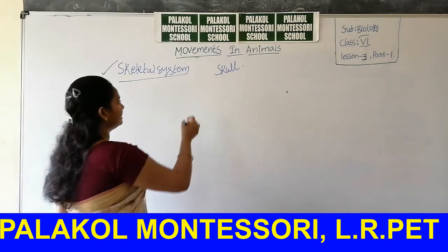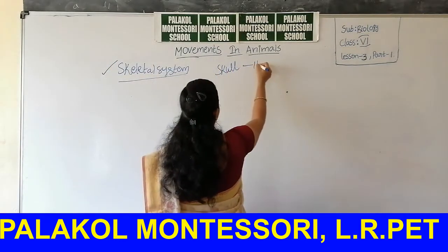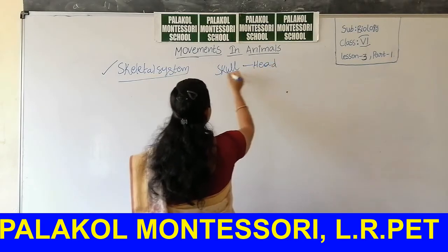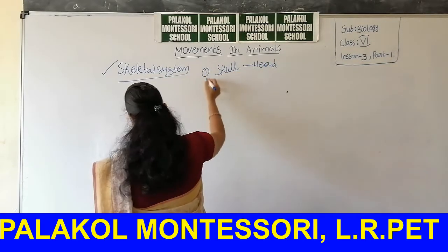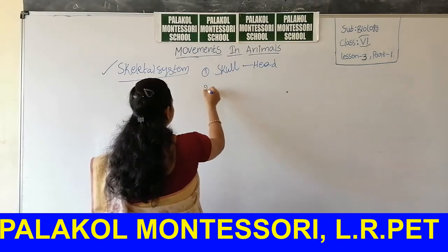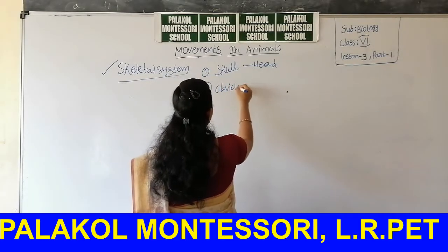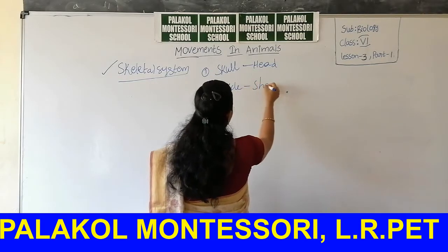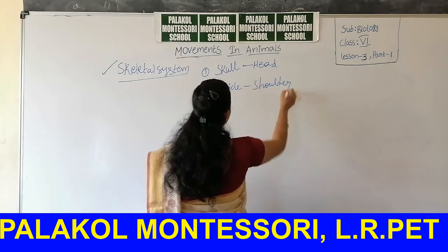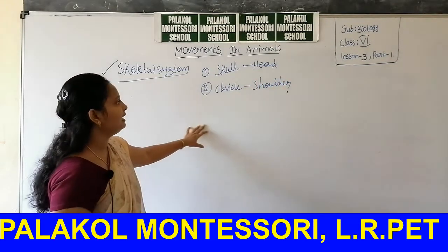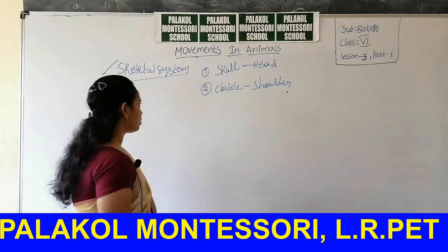So at the head portion, it is called the skull. At the shoulder portion, it is called the clavicle, nothing but the shoulder bone.